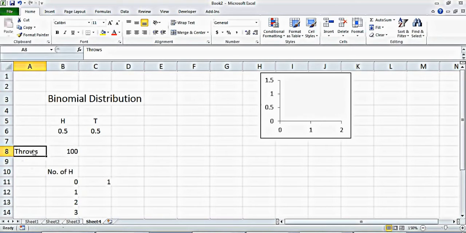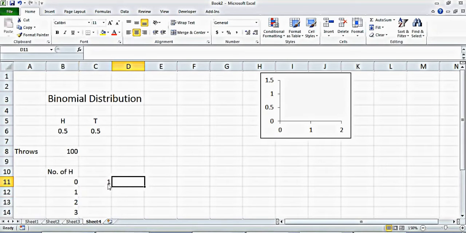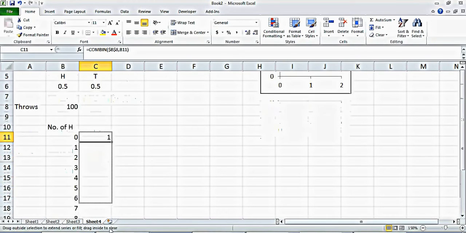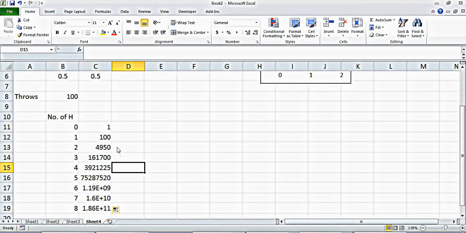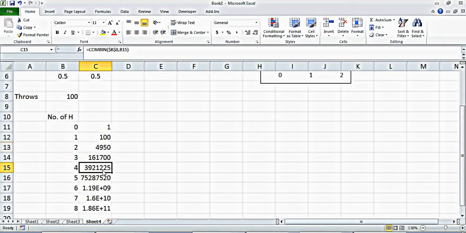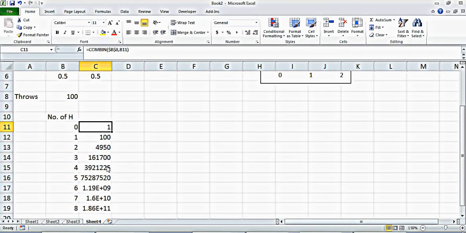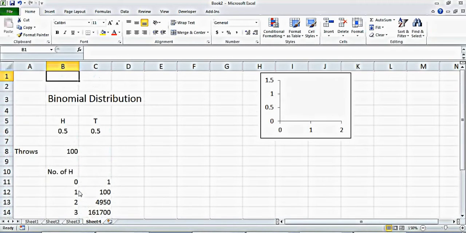So now you can see we can get all the combinations. The number goes very high as we go higher. And then let's see if we are doing it correctly.